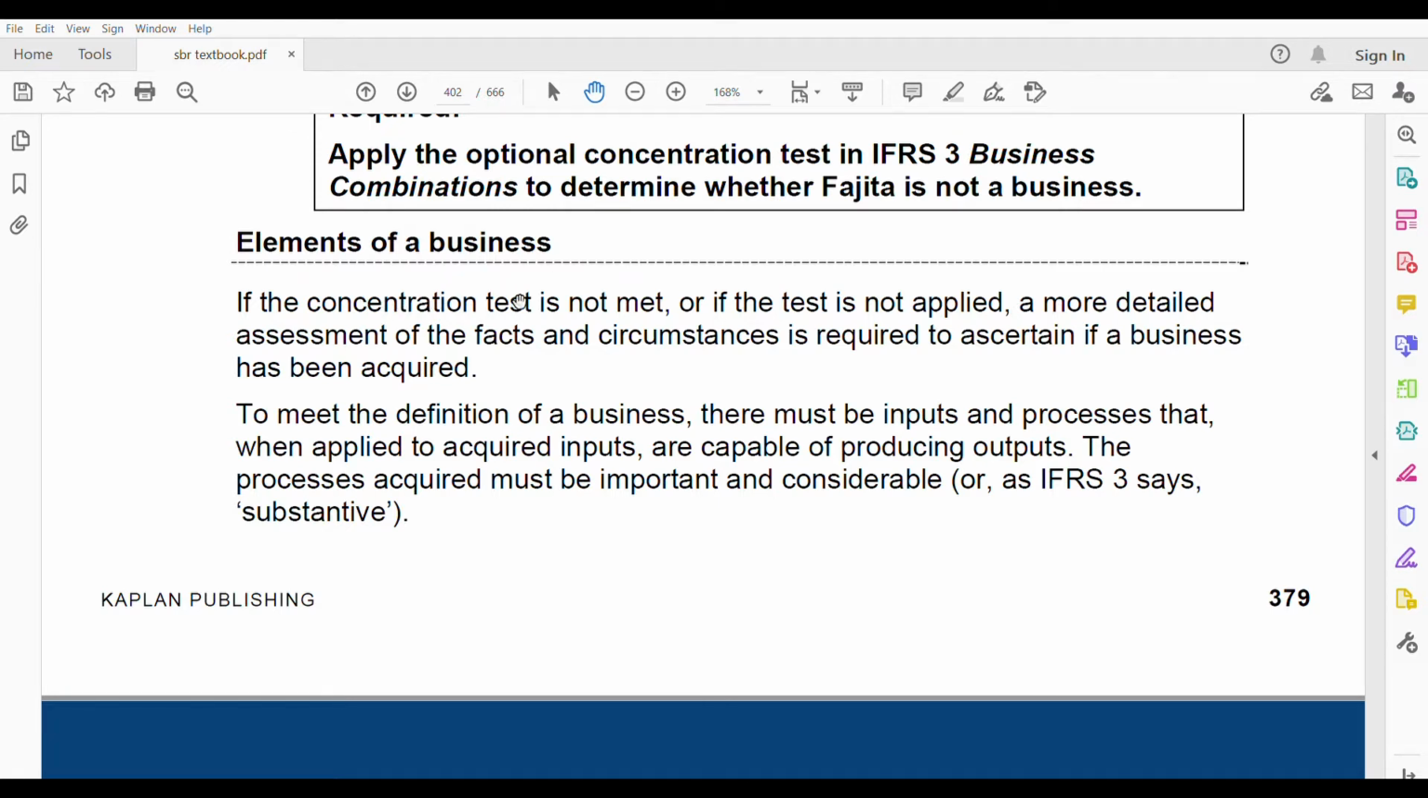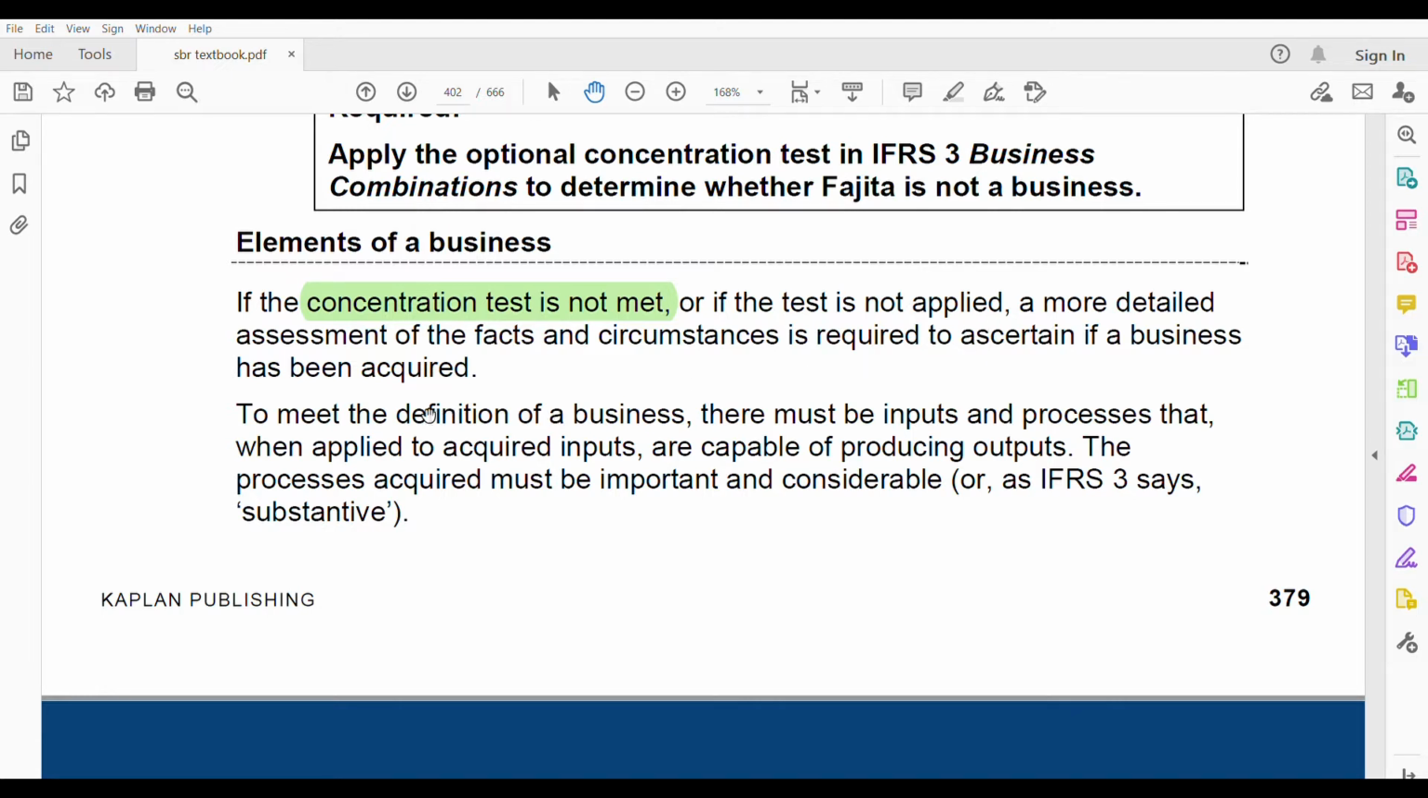What if the concentration test is not met? Or you can say the test is not applied. What should you do then? If the concentration test is not met, you have to do more detailed assessment of the facts and the circumstances to ascertain if a business has been acquired or not. You have to go for more details, whether it's a business or not.